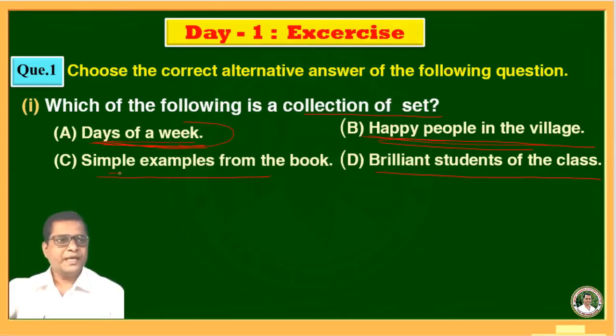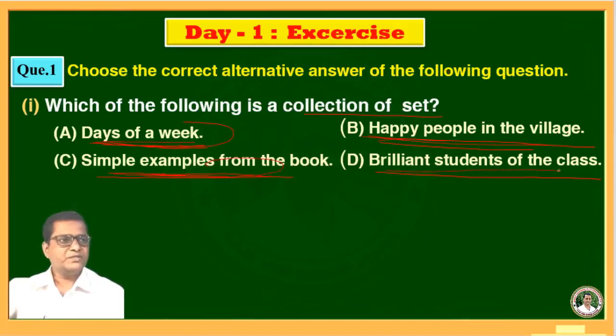Again, simple examples from the book. According to me, suppose one example is simple, but according to you that example will not be simple. Means here the objects of the collection of simple examples we cannot decide clearly and definitely. So this is not an example of set.